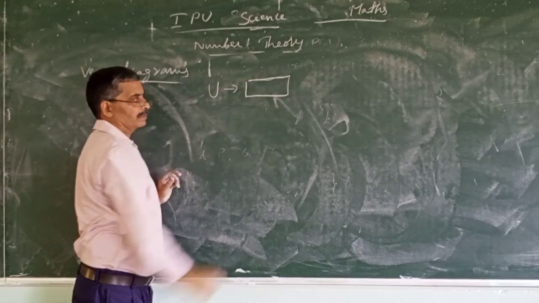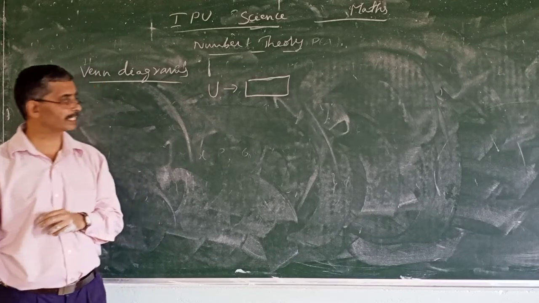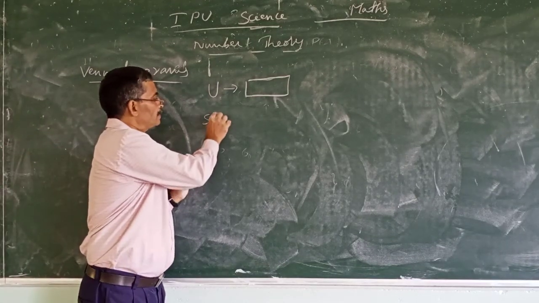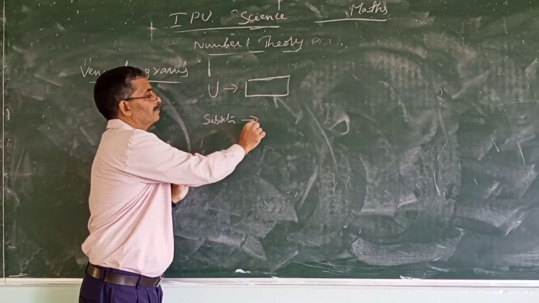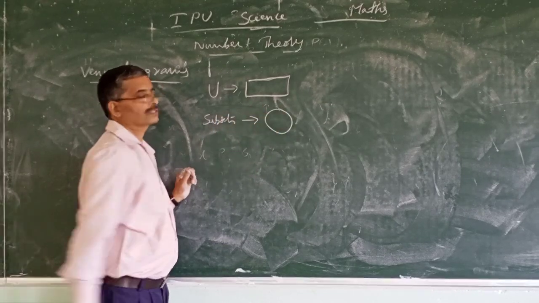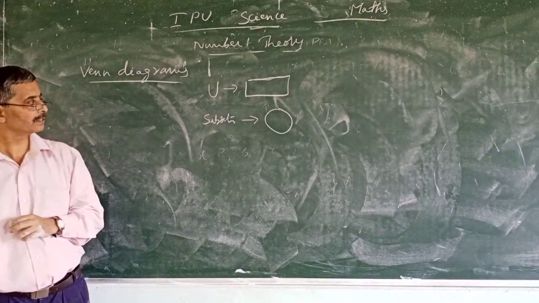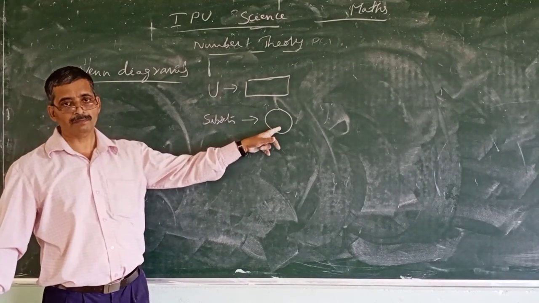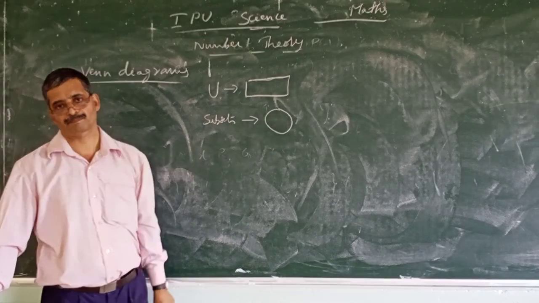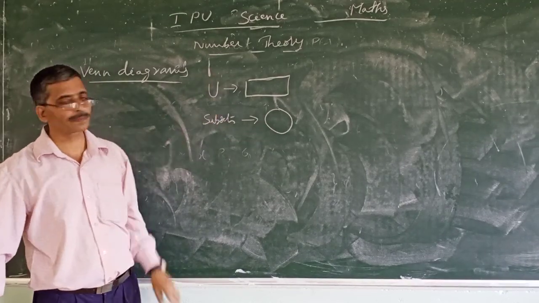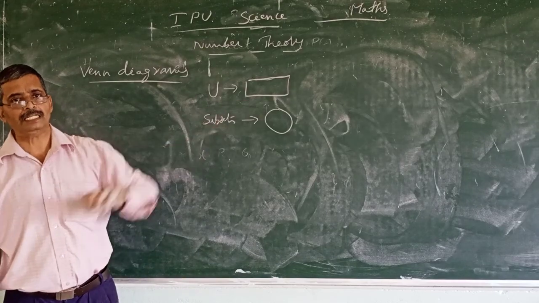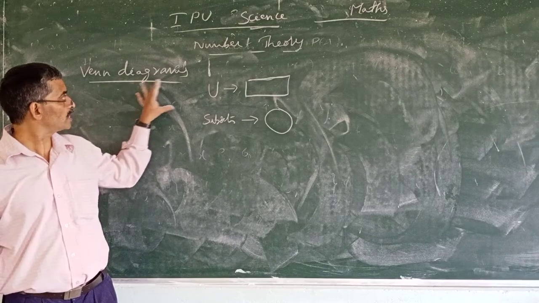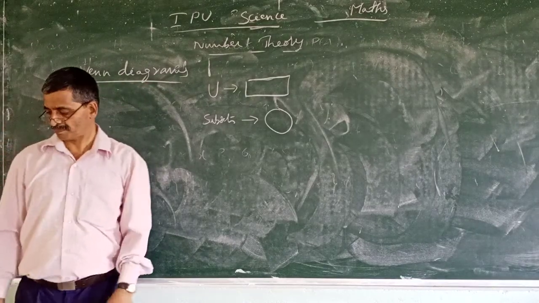Then subsets are written using circles, and the elements of the subsets are written within them. So this is how you can represent diagrammatically the relation between different sets, using Venn diagrams.